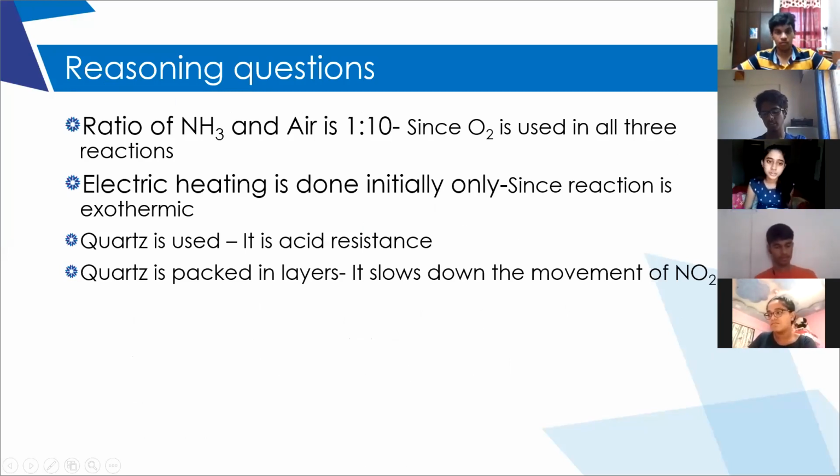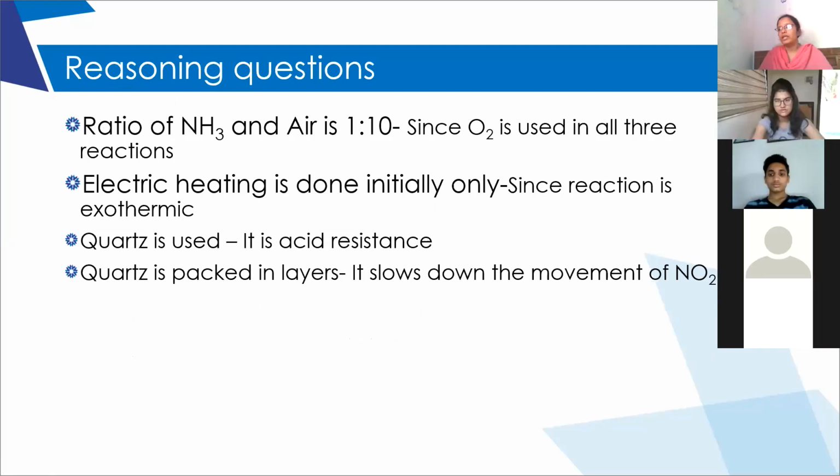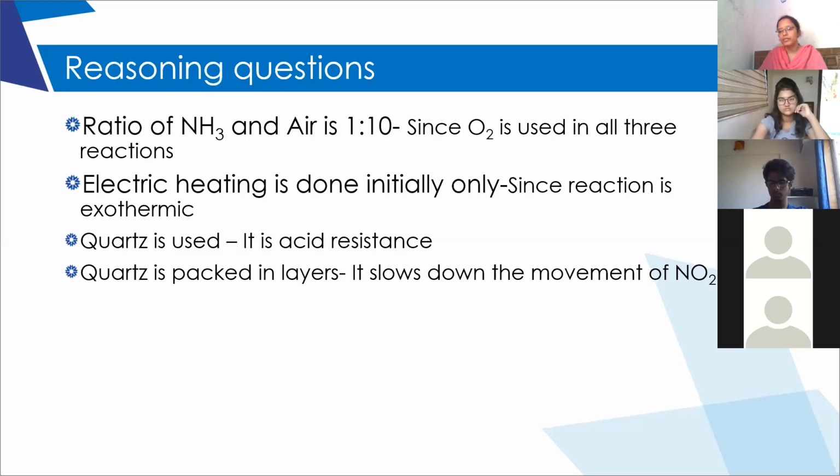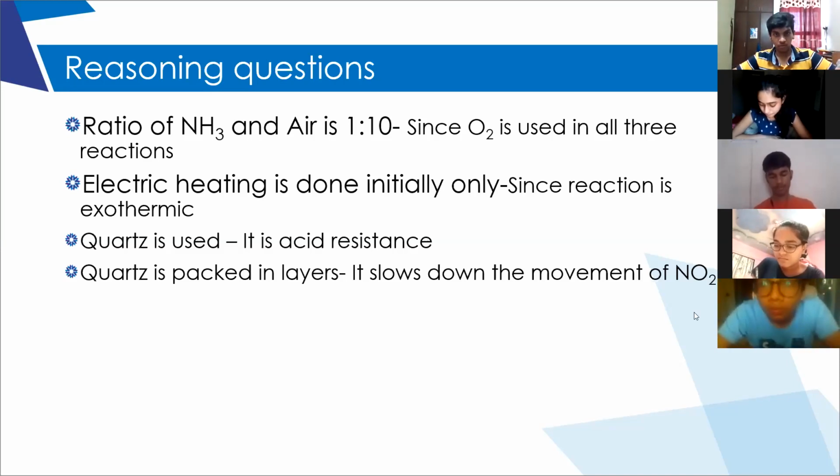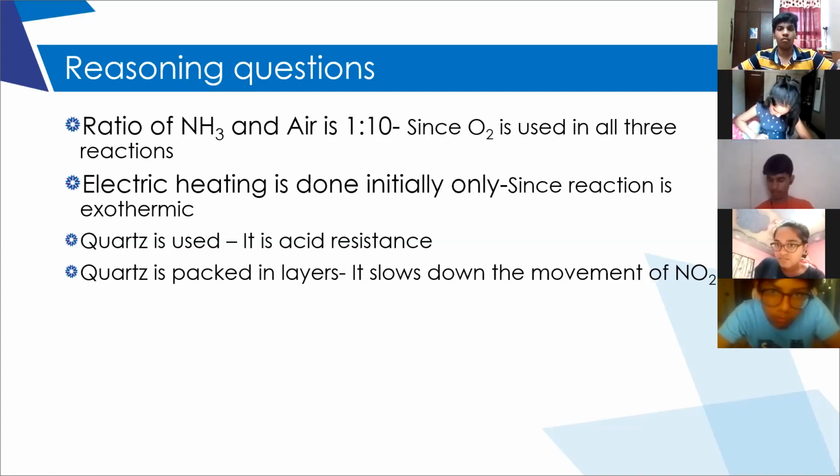Nitric oxide to nitrogen dioxide. Nitric oxide is oxidized into nitrogen dioxide. And the third step, nitrogen dioxide to nitric acid. Nitrogen dioxide is absorbed by water. It reacts with water to form nitric acid. Is it clear, children?